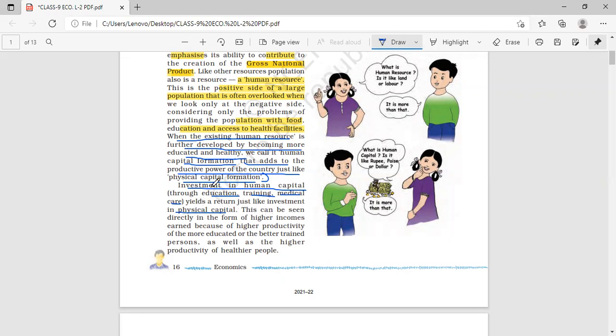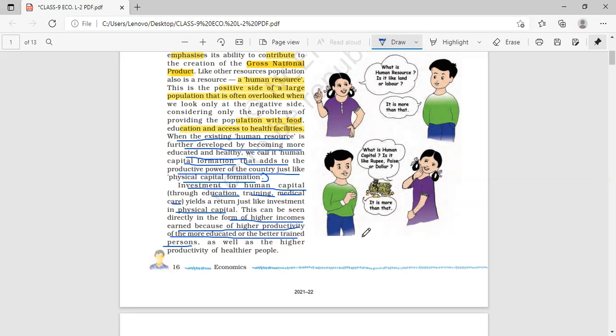अब कैसे डायरेक्टली हमें देखने को मिलता है कि whether the human capital is in return we are getting the profit or not, in the form of higher incomes earned because of higher productivity of more educated or better trained person. So if the person is better trained, highly skilled, highly educated, then definitely that person will earn more. We can take an example of a company where two people are working. One is a highly educated and skillful person. The other is not so highly educated and skillful.